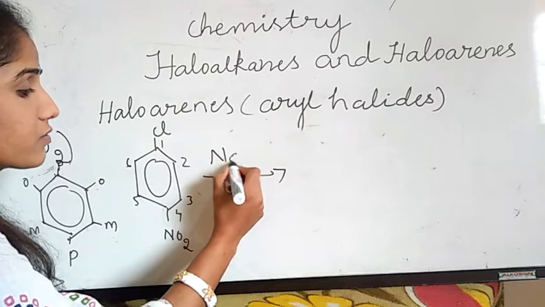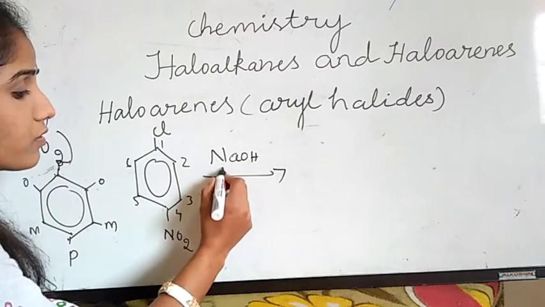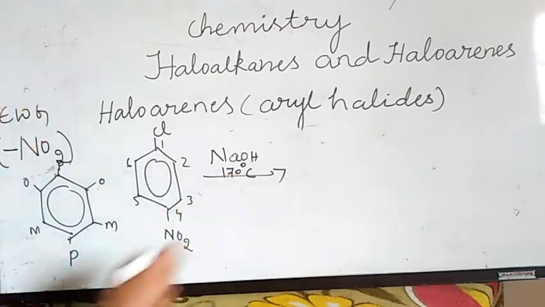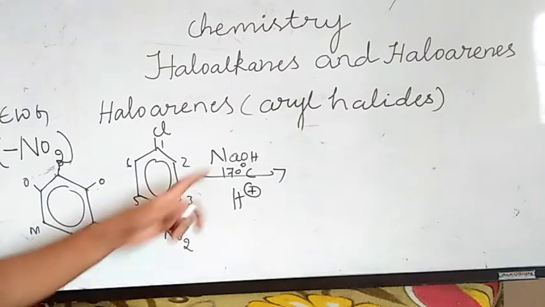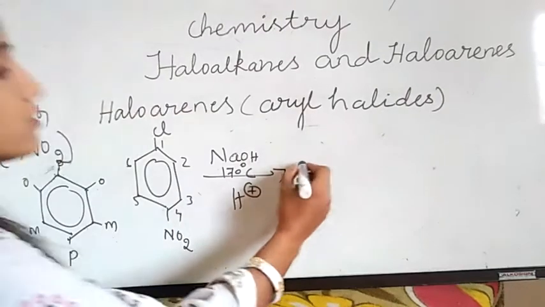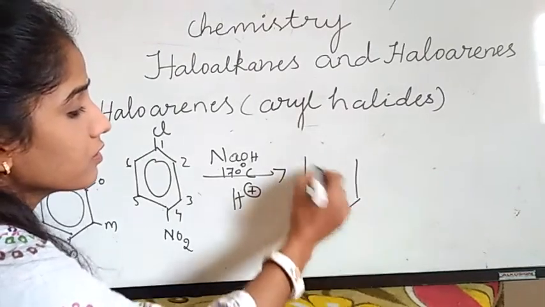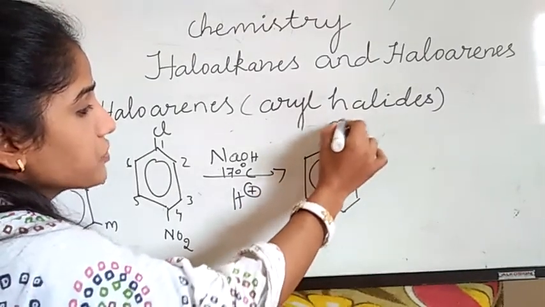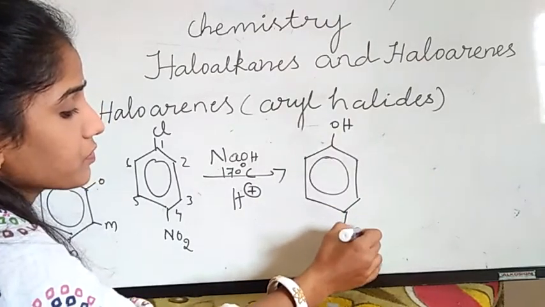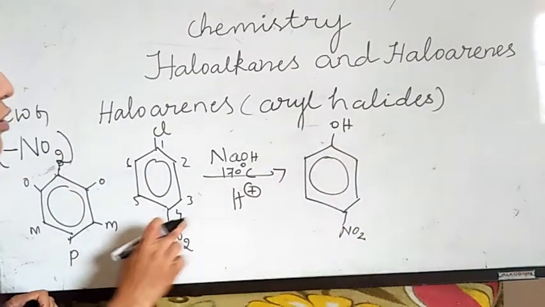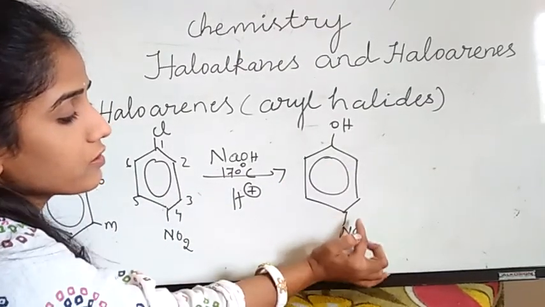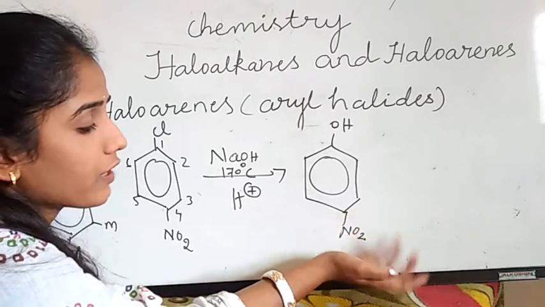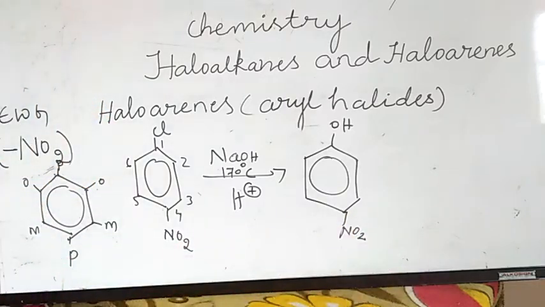If it reacts with NaOH at 170 degrees Celsius temperature, in the presence of H plus ions, what will happen? The Cl is replaced by hydroxyl group. So OH, NO2, same. What is the name of the compound? 4-nitrophenol. This is nothing but phenol. This is para-nitrophenol you can name, or 4-nitrophenol you can name.